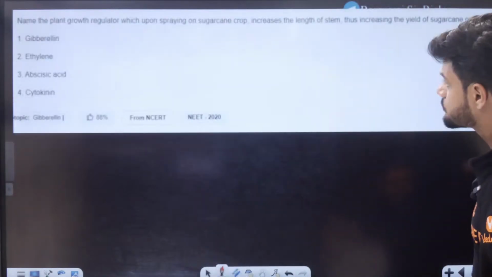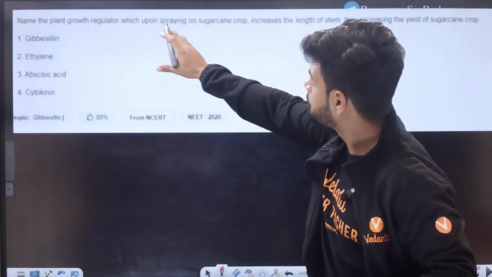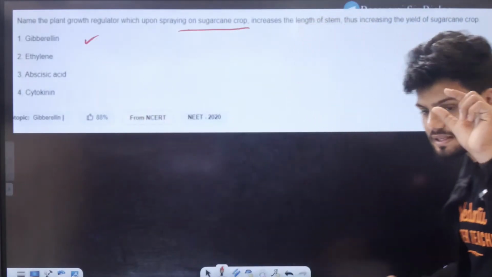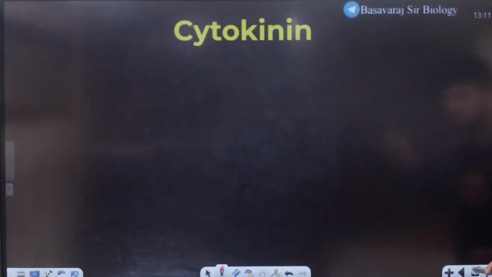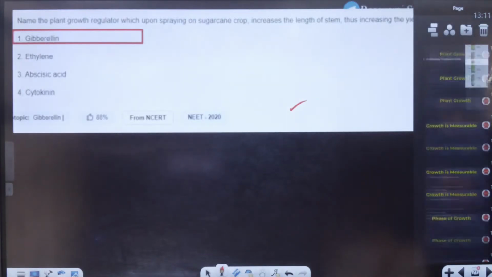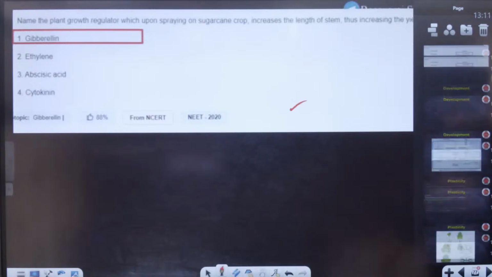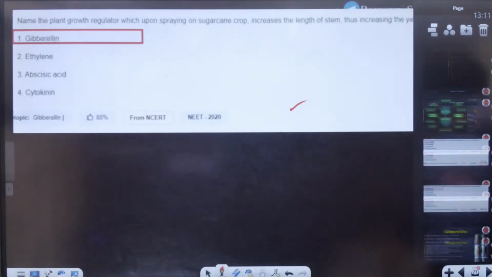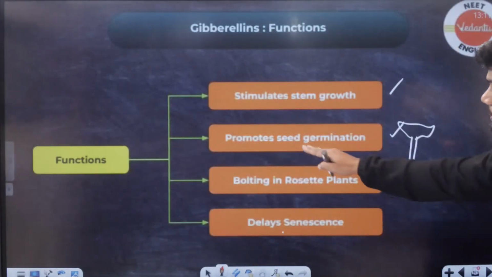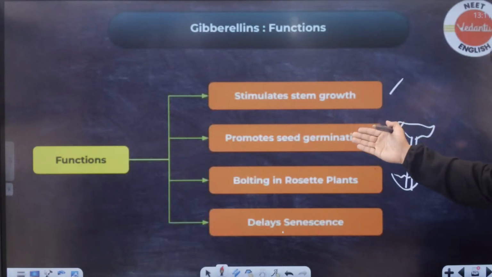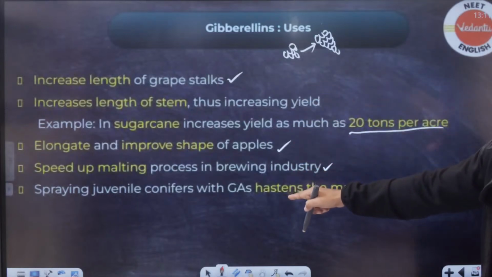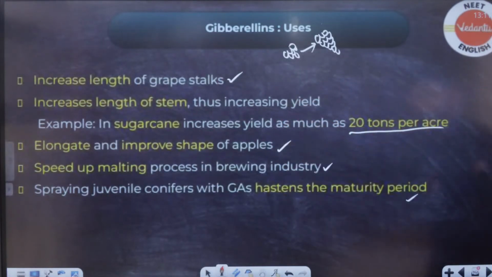See this question now. Name the plant growth regulator which upon spraying on sugarcane crops, see, sugarcane crops, gibberellic acid again. So every single line there is a NEET PYQ. So please learn all of these points. It is going to be very helpful to all of you. Delay senescence, promote seed germination, stem length, bolting in rosette plants. All of these points are going to help you. They're going to be a best friend.